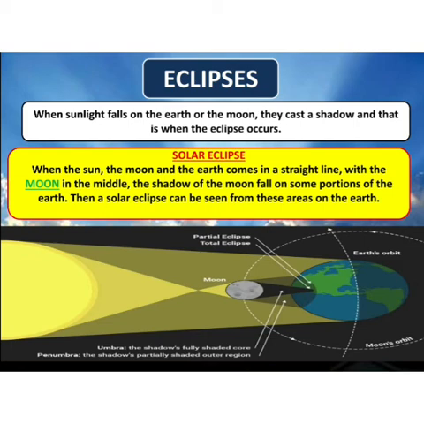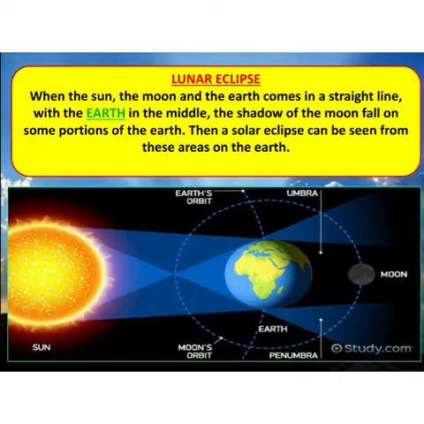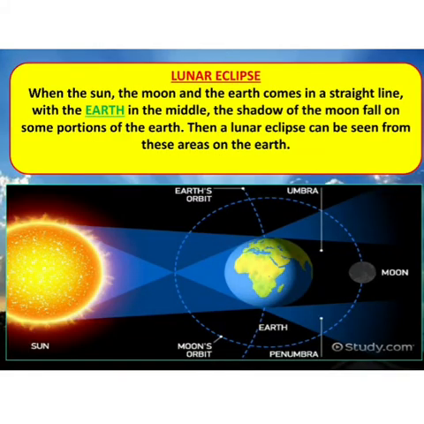So when the moon comes in between the sun and earth, it is the solar eclipse. Now next comes lunar eclipse. When the sun, the moon and the earth come in a straight line with the earth in the middle, the shadow of the moon falls on some portions of the earth. Then a lunar eclipse can be seen from these areas on the earth. That means again when the sun, the earth and the moon are in a straight line.